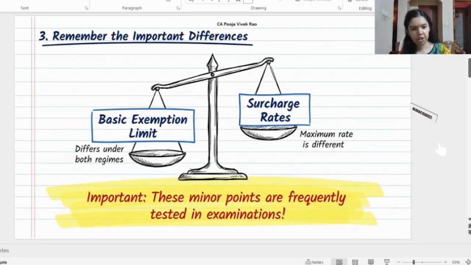The next error noticed was that students often forget small but important differences such as basic exemption limit. The exemption limit differs under both the tax regimes.